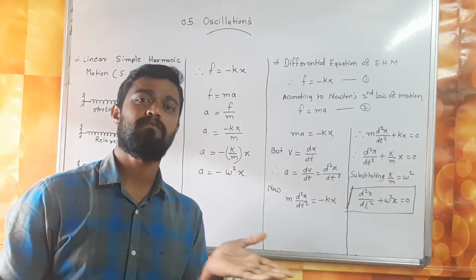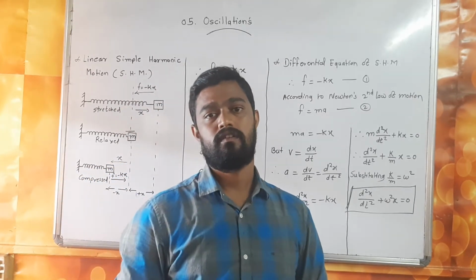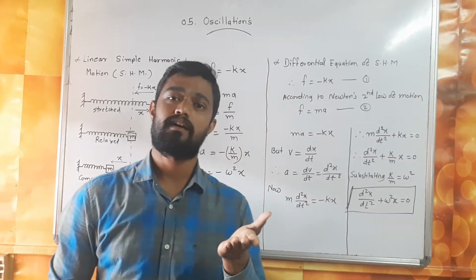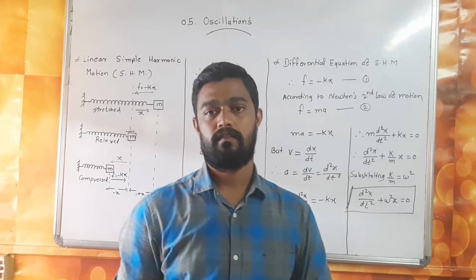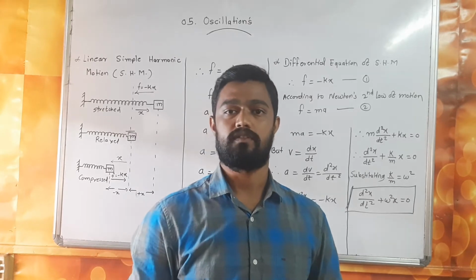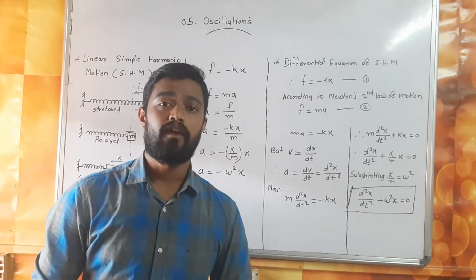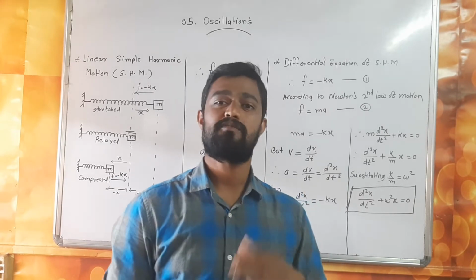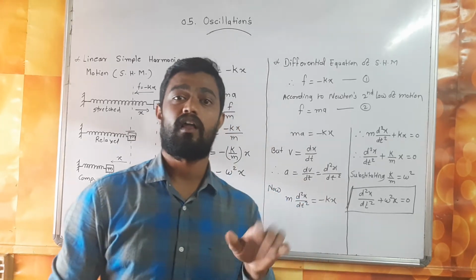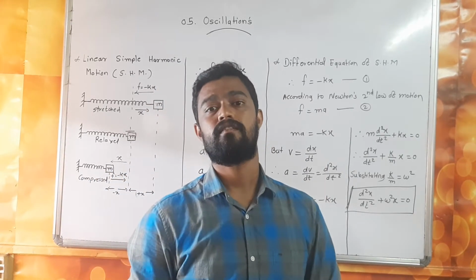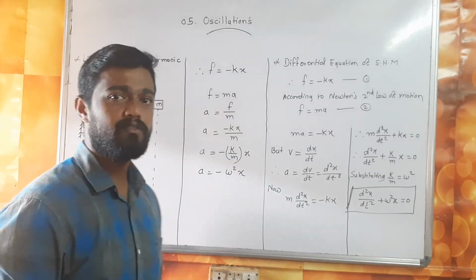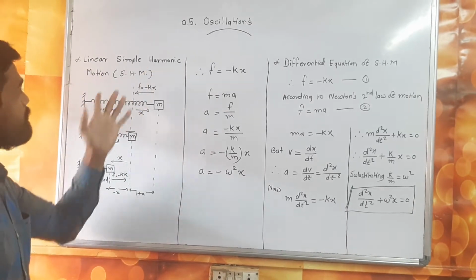What is meant by linear simple harmonic motion? When a particle is moving in a straight line and repeats its path, it is called linear simple harmonic motion. Second is angular simple harmonic motion. What is meant by angular? When a particle moves along a circumference, along an arc of a circle, it is called angular simple harmonic motion. Next, we discuss linear simple harmonic motion.